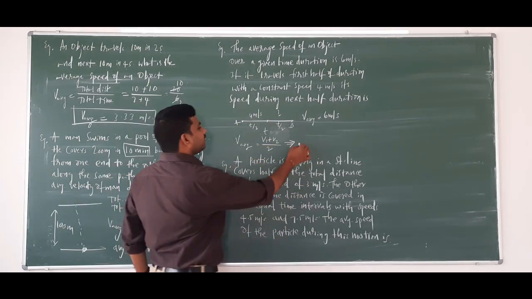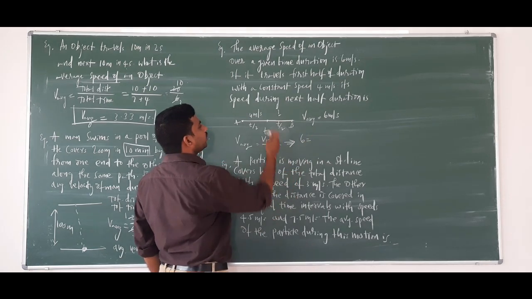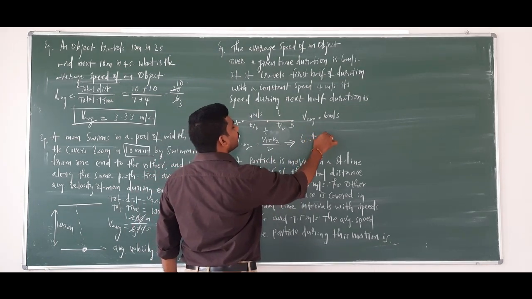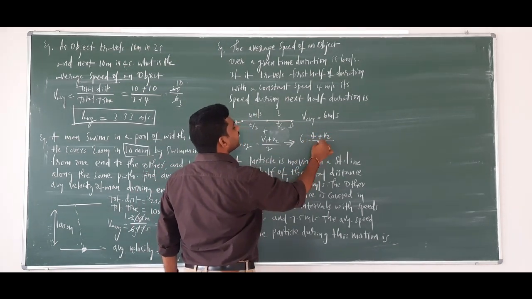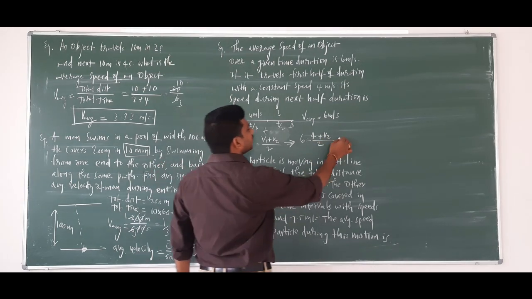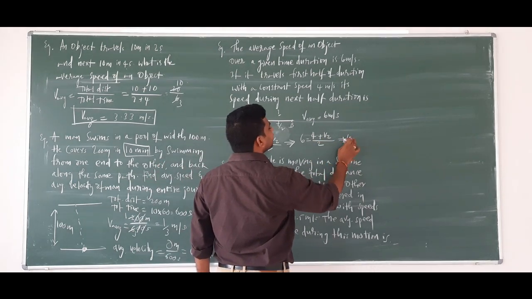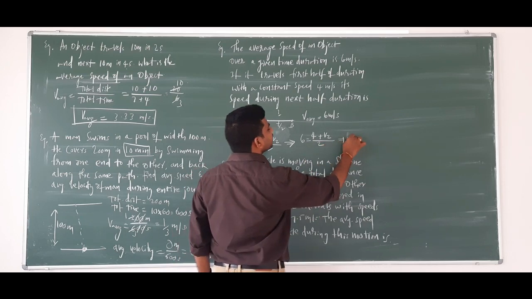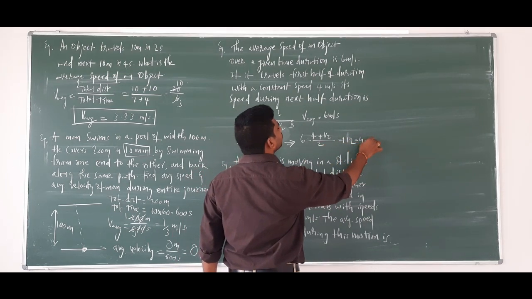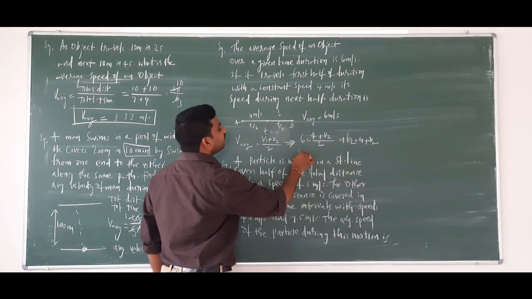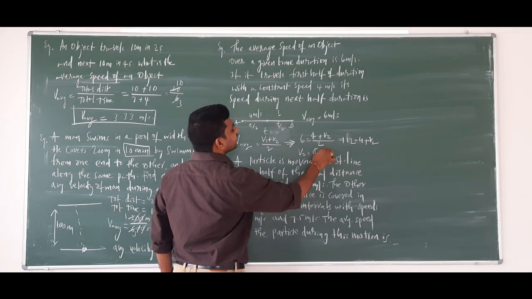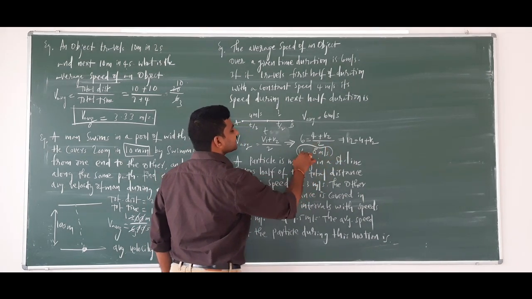V average is 6, equal to v1, which is 4, plus v2 divided by 2. So 6 into 2, cross multiplication, 12 is equal to 4 plus v2, and v2 is equal to, can I write this as 8 meters per second? Yes.